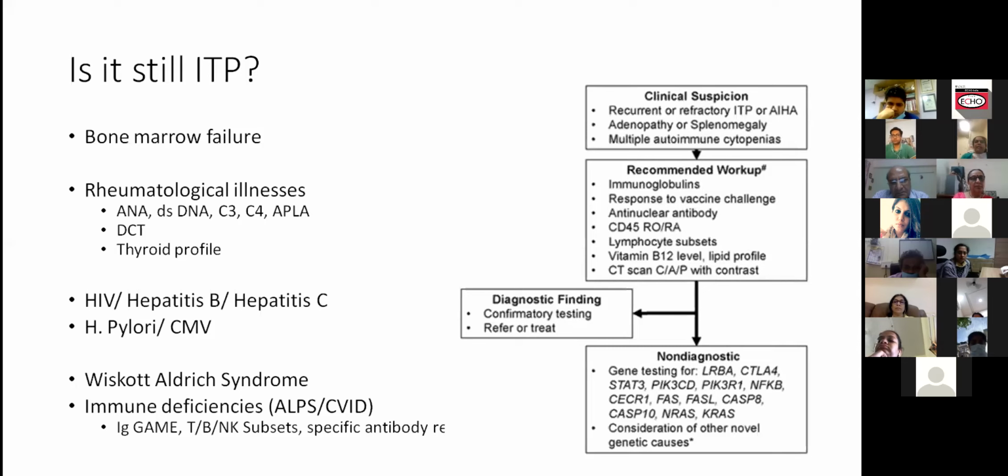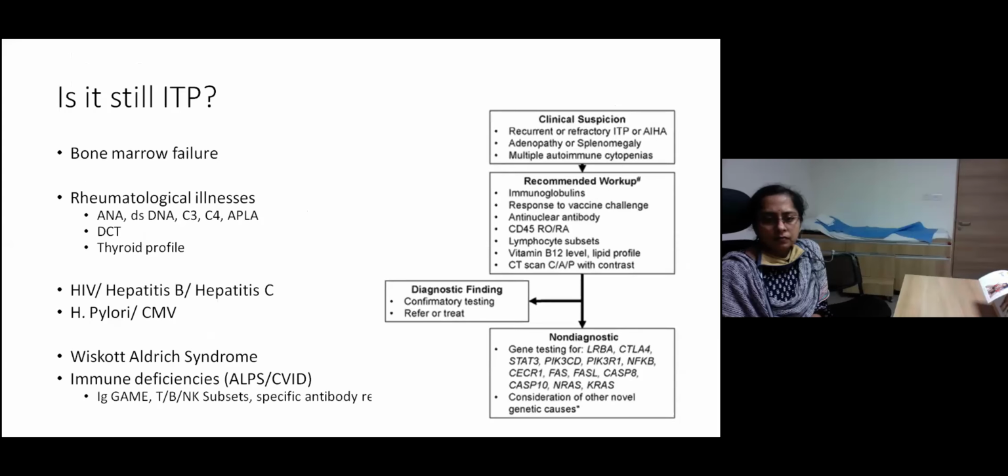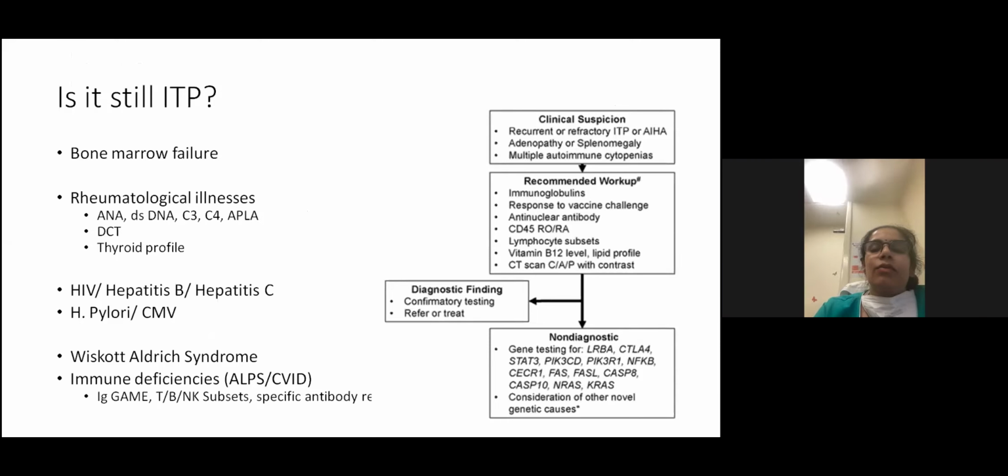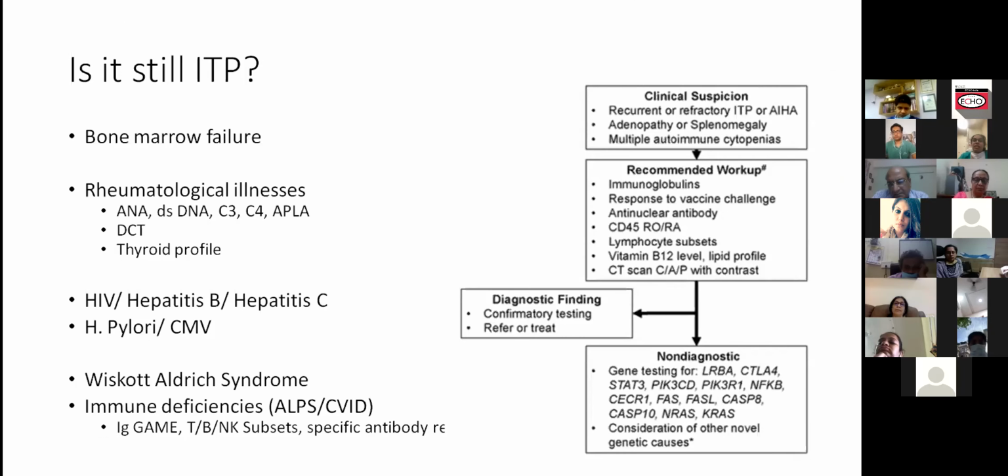Then viral markers. There was some data on H. pylori testing, and some people do test for CMV, but they're not routinely recommended. A boy with thrombocytopenia needs to be looked at. Wiskott-Aldrich should be looked up. Again, a look from a peripheral smear. And of course, like ma'am said, immune deficiencies, especially small babies presenting with thrombocytopenia, or elderly patients. Elderly, as in, by elderly I mean adolescent patients, boy or girl, presenting with thrombocytopenia. CVID is again one of the other possibilities. So these are the investigations that you would do.